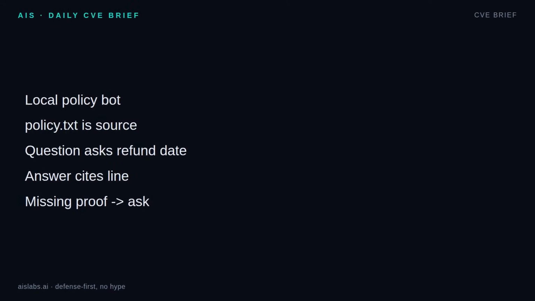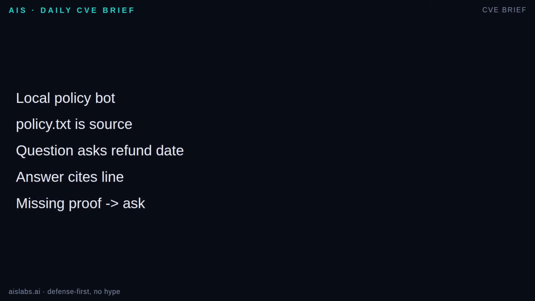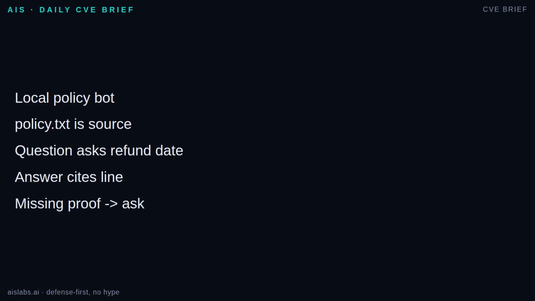Let us use a beginner scenario, a local policy helper reading one file named policy.txt. The user asks, "Can I return an item after 30 days?" The naive bot answers from memory. The safer bot loads policy.txt, sends only that context with the question, and asks the model to answer using that source. Then it asks for a structured result: answer, claims, and citations. If the file says, "Returns accepted within 14 days," the final answer can say, "No, the policy says 14 days." If the file does not mention returns, the correct response is not a guess. It is, "I do not have enough information in the provided policy."